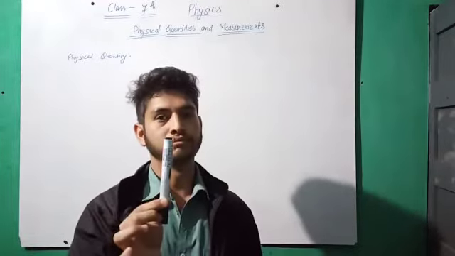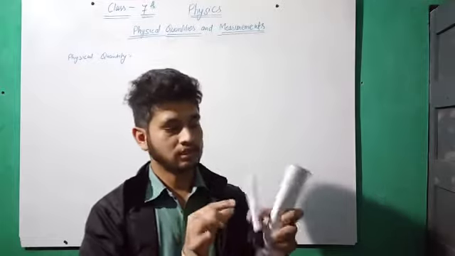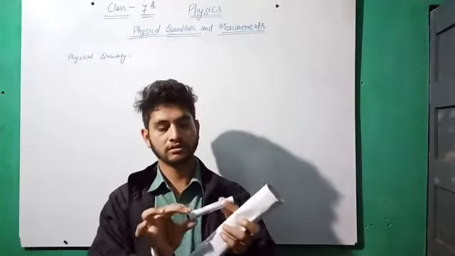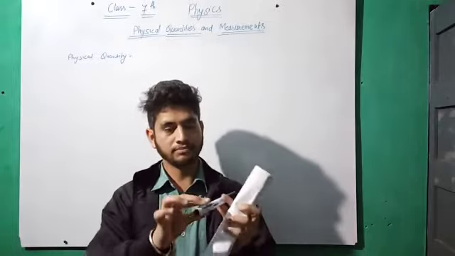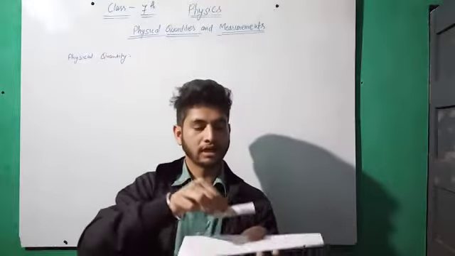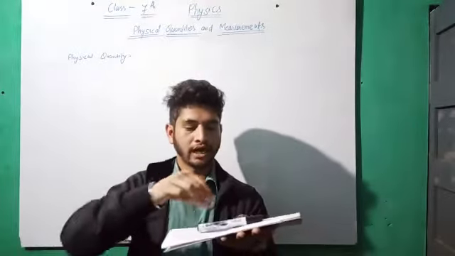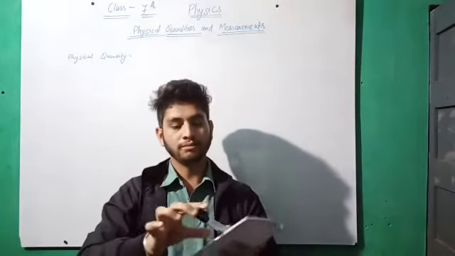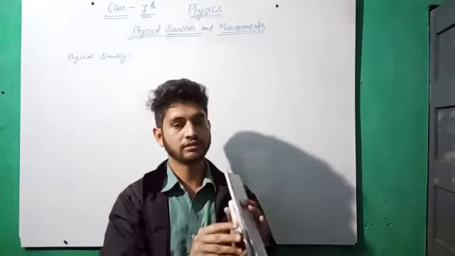This is a system. The matter contained inside this, that is mass, and the space occupied by the marker, that is volume, and the length of the marker. These three are the basic physical quantities.